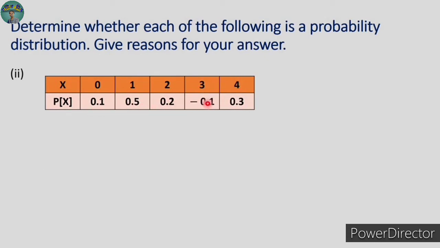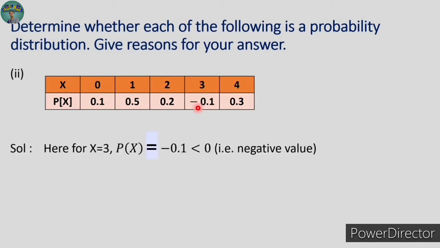Now let's move to the second example. See this value for x is equal to 3. The probability is minus 0.1. So this is a negative value and does not satisfy the condition. What is the condition? All probabilities should be non-negative. They may be 0 or greater than 0. So when the first condition is not satisfied, this will not be a probability distribution.